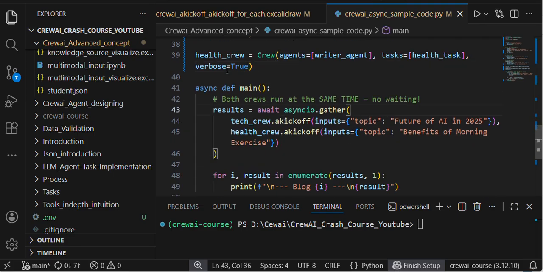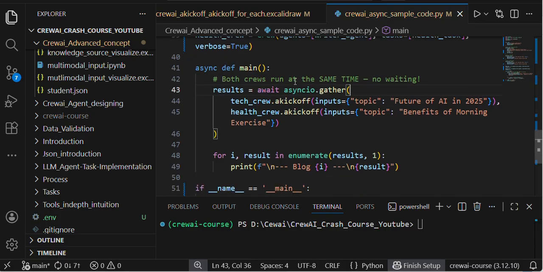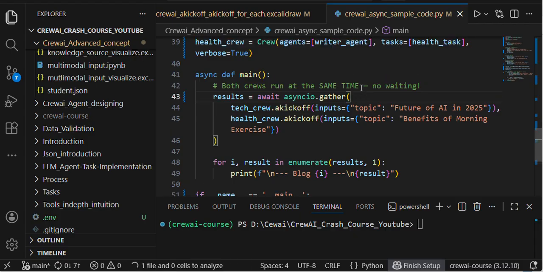Here I'm defining this function as async; in front of def main, I'm giving async. Here we have await asyncio.gather. asyncio.gather will help us run these crews concurrently, at the crew level.